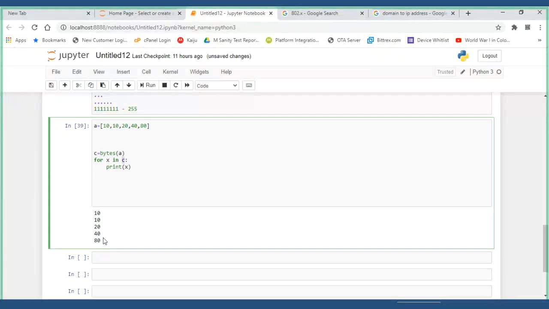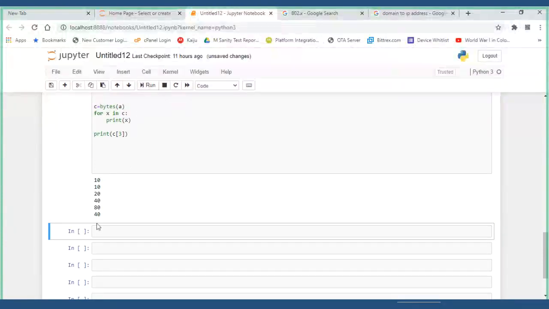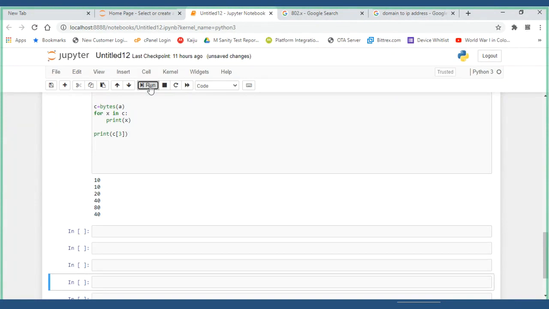If I want to access, say for example, print C of 3, means index 0, index 1, index 2, index 3, in this order 40 is there. I should get 40 now. I got 40. Any number of times I run, I get 40 only.